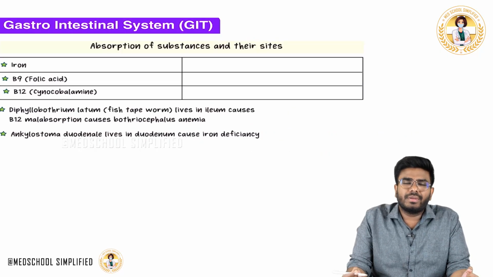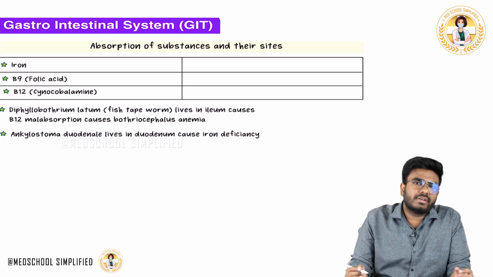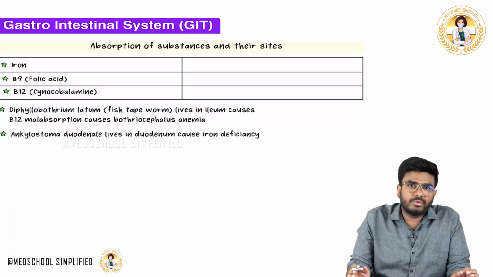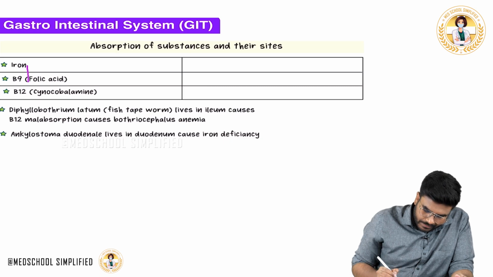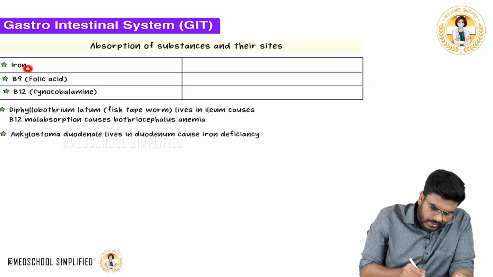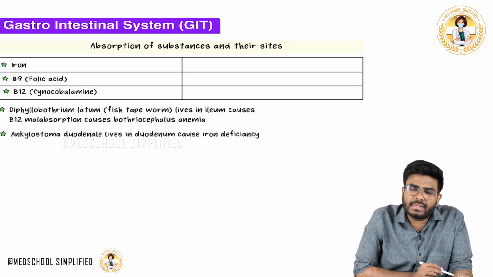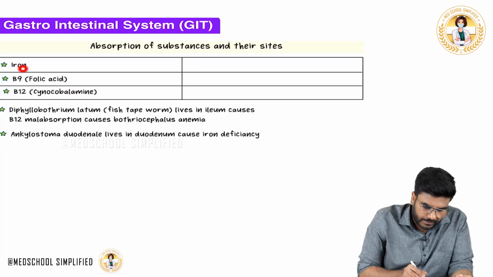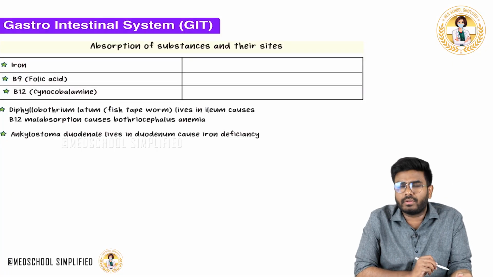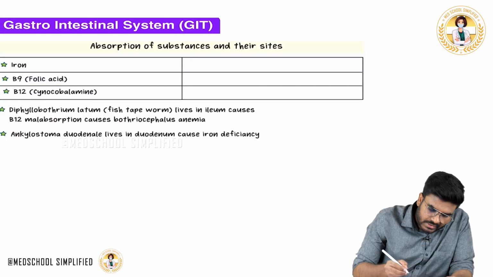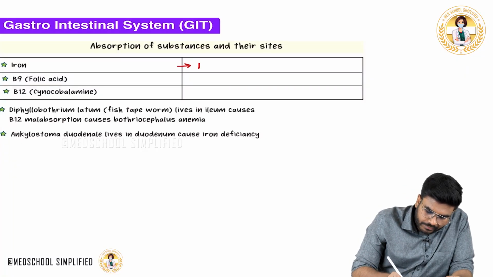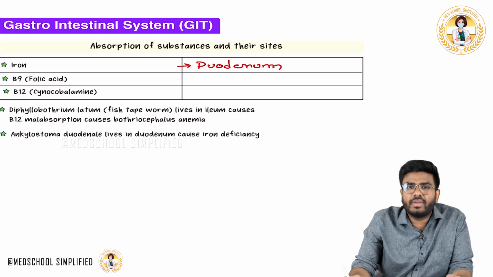Welcome back guys. Now in this video let's discuss different substances and their important absorptive sites. Here I am showing you the important substances: iron, vitamin B9 and vitamin B12. So these substances are absorbed in which part of the intestine? Iron is mainly absorbed in the duodenum.